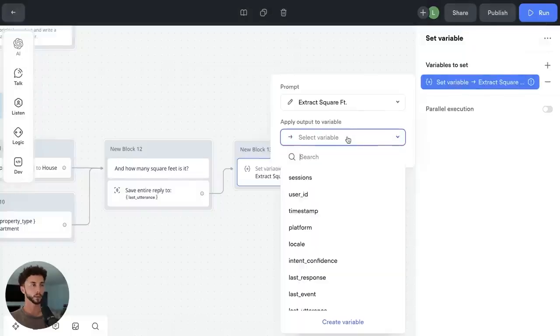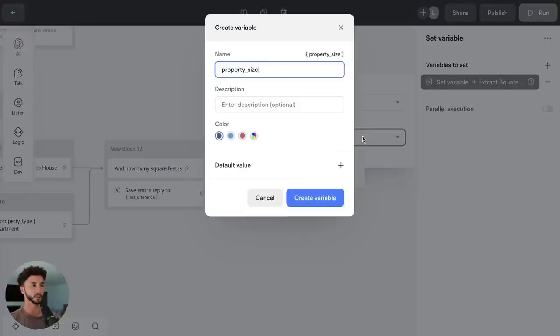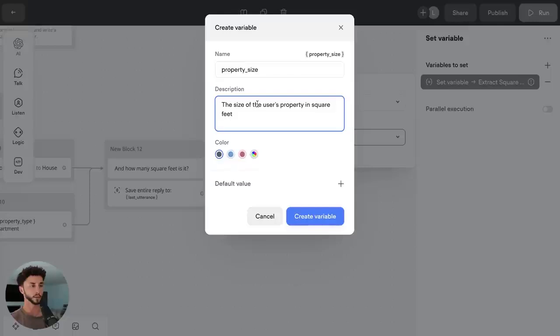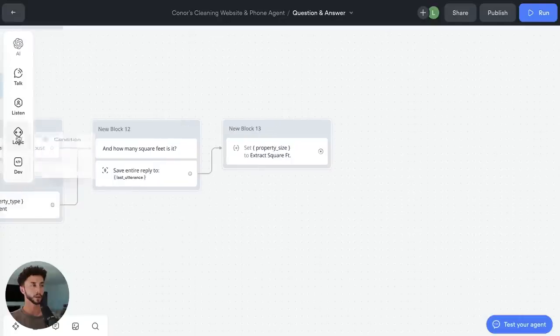And then we need to set the variable that we want to save this to, which is going to be property size. So now we're saving that response, the size of the user's property in square feet. And then we need to do one kind of tricky step, but it's just something that you guys will pick up as you go and as you build more of these.